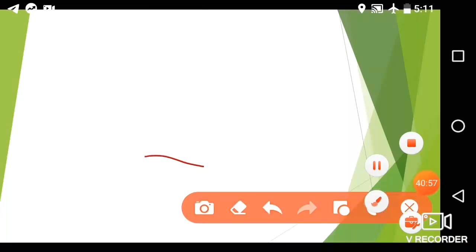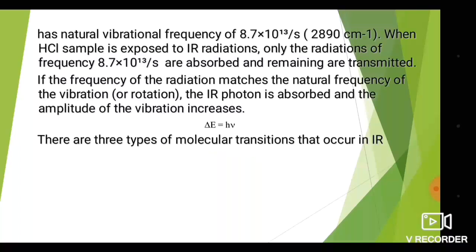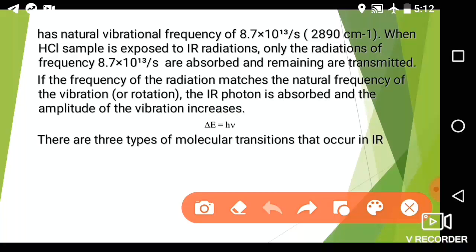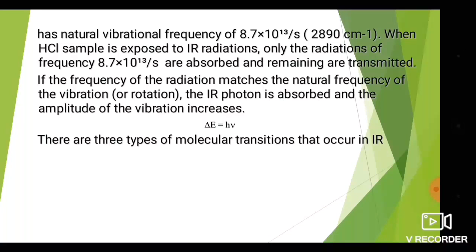What equation is it that gives the energy the molecule possesses? The amount of energy associated with one photon of radiation is E equal to h nu, and whatever the change in energy of that state is, delta E is equal to h nu. This h nu amount of energy is what is required to bring the molecule into the vibrational region, and it will absorb the vibration.